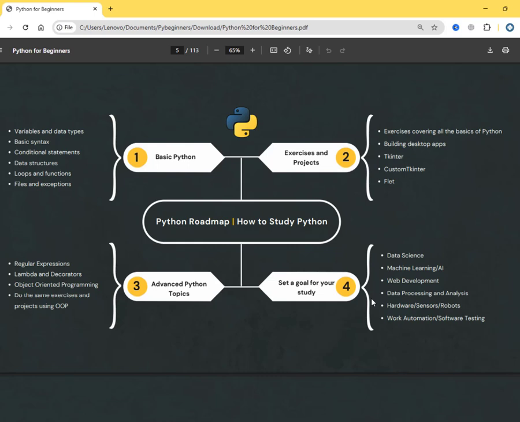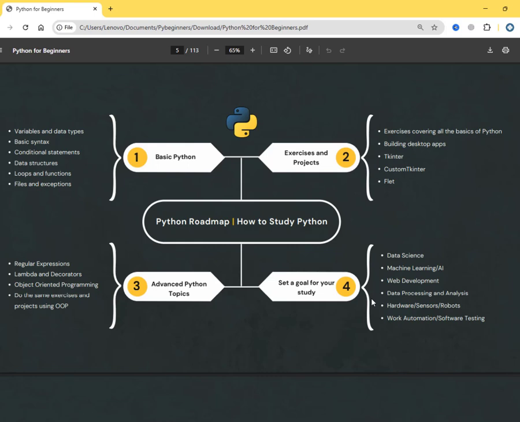So that means you will stop your study in Python for a while, and go back and start these two things, HTML and CSS. When you feel good with that, then come back and go for frameworks in Python that deal with web development. This is how you start the Python programming language. It's very important for you to set your goal. If you don't set your goal, my brother, my sister, you will feel lost.